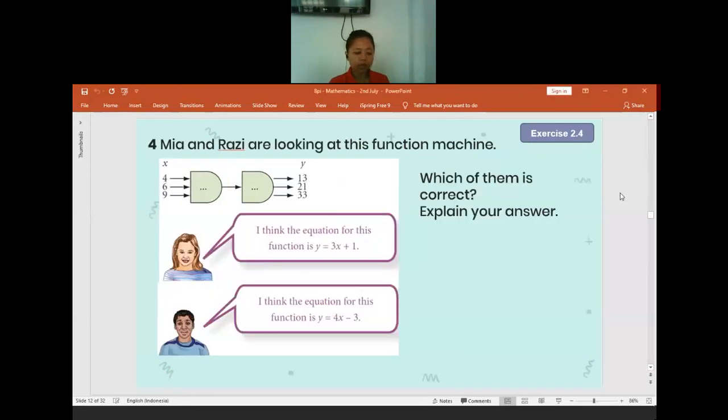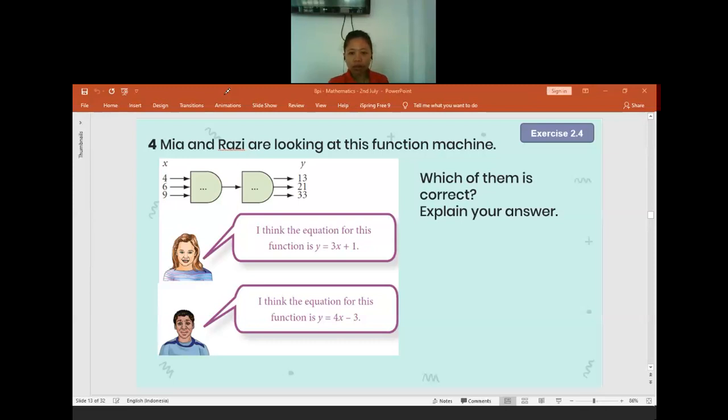Okay, question 3. Mia and Razi are looking at this function machine. And then we already have this number. We need to find what is the function machine, the operation on this function machine. How to find it? Which one is correct? Do you think Mia or Razi is correct?